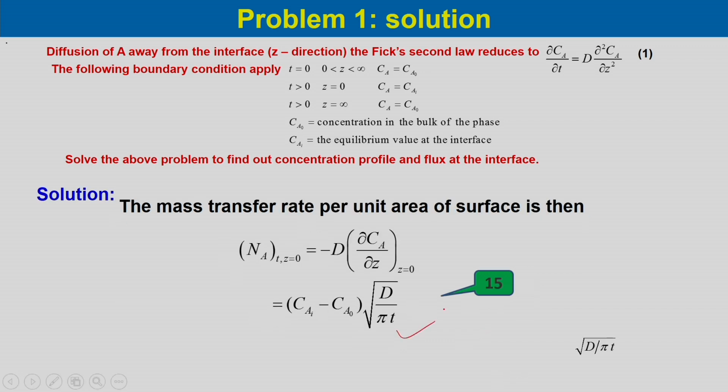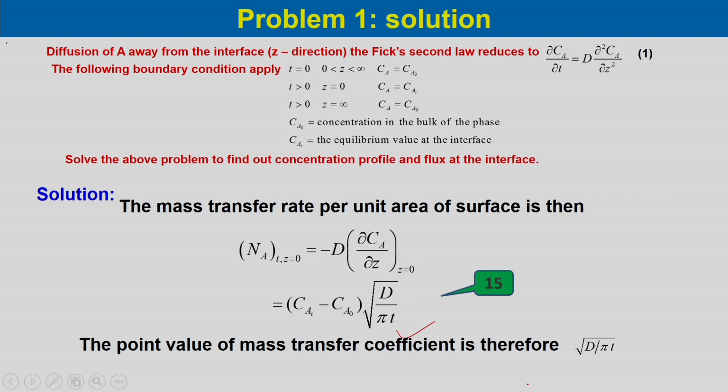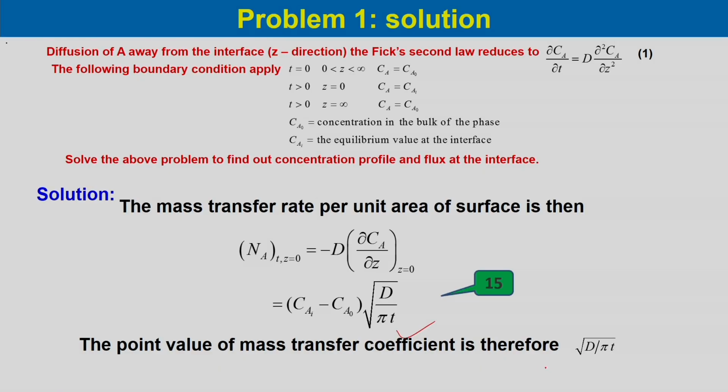So, this is equation 15, and the point value of the mass transfer coefficient kL will be root over D by pi t. This is a very well known output from the penetration theory, where the mass transfer coefficient is related to the square root of diffusivity by pi t.